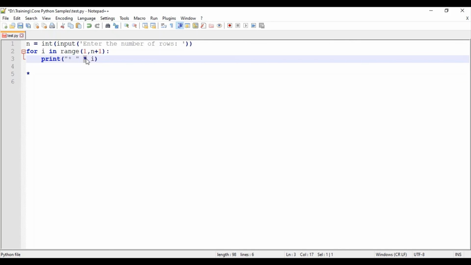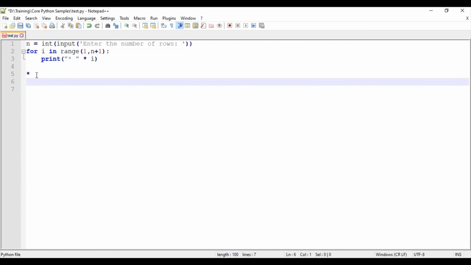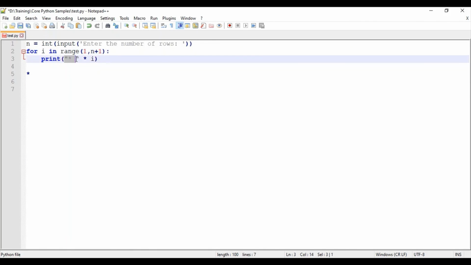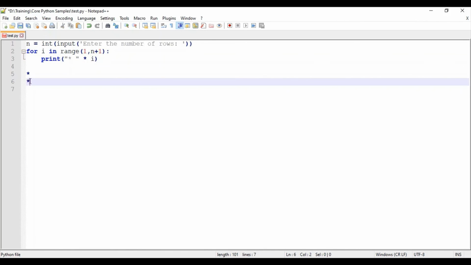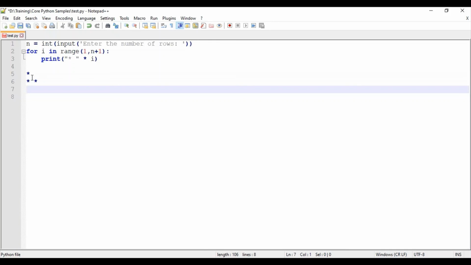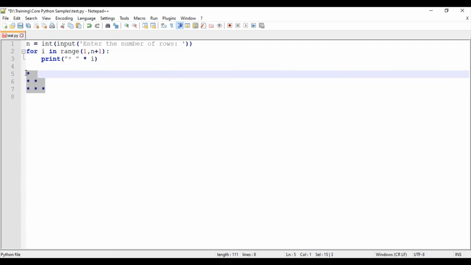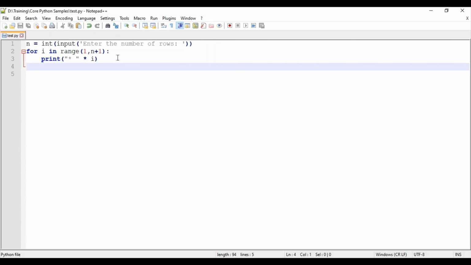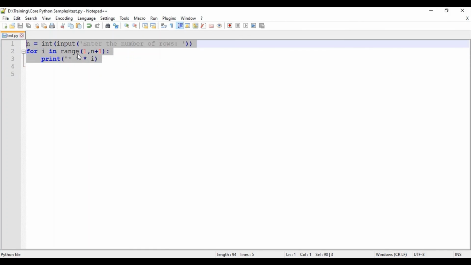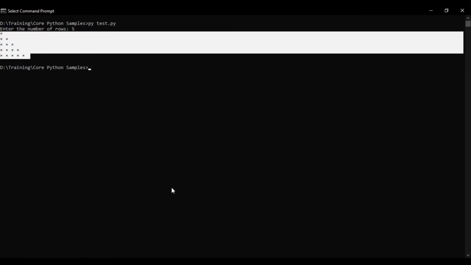Currently in the first loop the iteration is 1, so it will be printing only one time. In the next iteration the value of i is 2, so this string will be printed 2 times. So we'll be having star space one time, and then another star space. And when i equal to 3 we will be having star space star space star space. So like this it would be getting repeated. So with this simple logic, with the string multiplication operator also, we can achieve this right angle triangle instead of using nested loops. I'd be getting the same output.